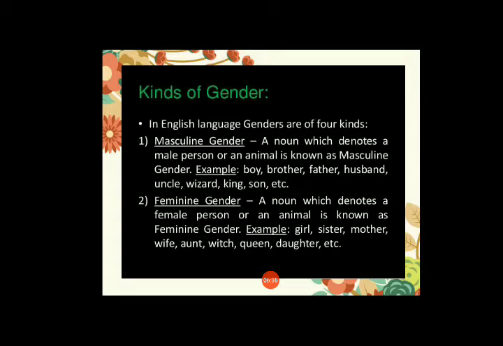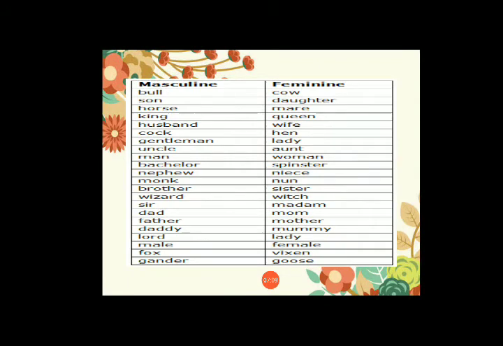Next, we talk about feminine gender. A noun which denotes or identifies a female person or an animal is known as feminine gender. Examples are girl, sister, mother, wife, aunt, witch, queen, daughter, etc. All these come in the category of feminine gender. In this picture, you can see the examples of masculine and feminine gender. Bull is masculine and cow is feminine gender.